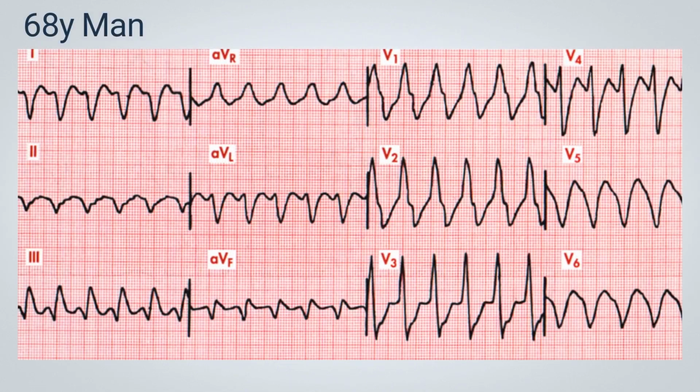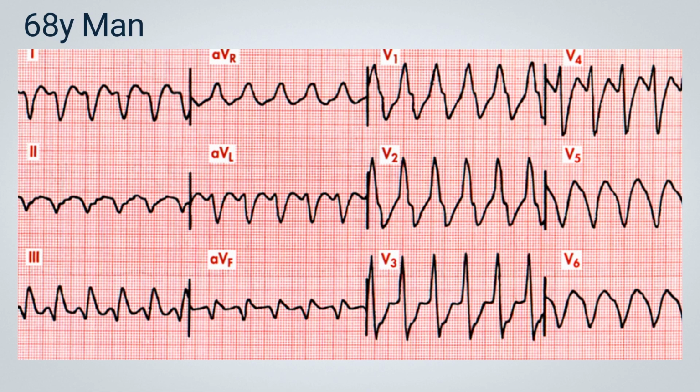This new tracing is from a 68-year-old male patient. I recommend pausing the video to thoroughly examine the ECG before I start discussing its details. The tracing in question shows a tachycardic rhythm with a wide QRS complex. We cannot visualize P waves, and it initially appears to be a regular rhythm.